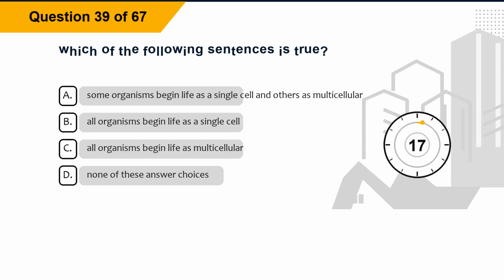Question 39. Which of the following sentences is true? Option A, some organisms begin life as a single cell and others as multicellular. Option B, all organisms begin life as a single cell. Option C, all organisms begin life as multicellular. Option D, none of these answer choices.